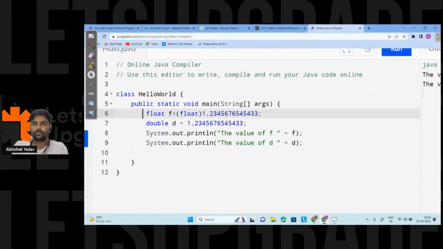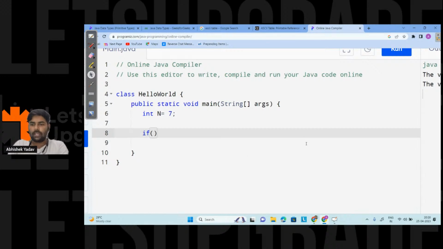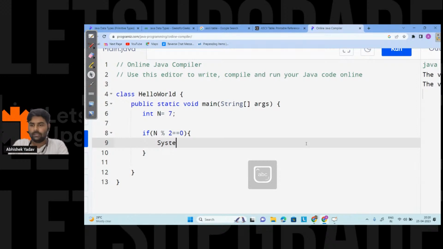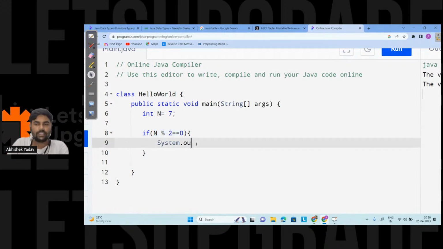So here I will take a number, int n is equal to 7. After that, if n modulo 2 is equal to 0, that means the number is an even number. If this condition is true, that means I am inside the if block, and if I am inside the if block, I have to print even number because the condition is true. System.out.println.